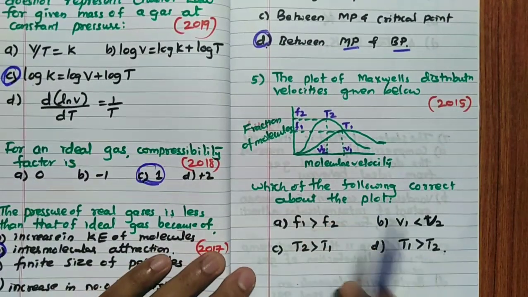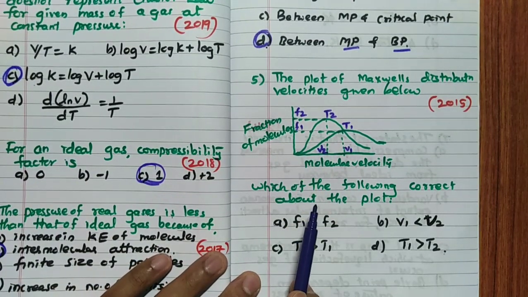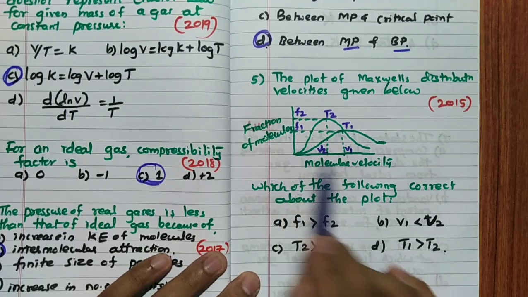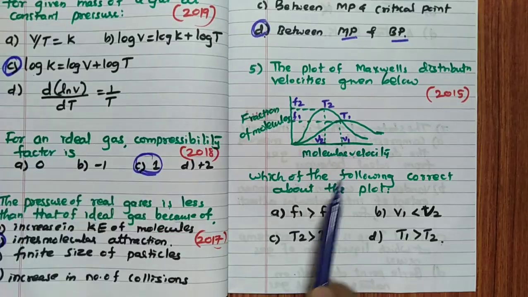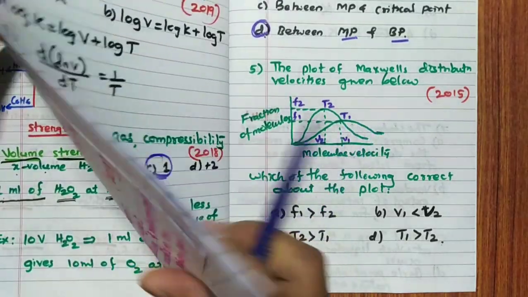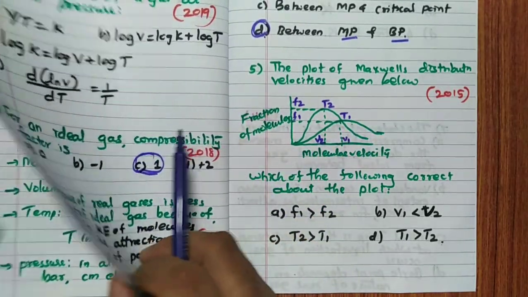I told you, in 2015 this question was asked. The Maxwell-Boltzmann curve, fraction of molecules against molecular velocity, was given. So you can see here, instead of this, I will show you this graph only, this graph which I have written clearly.